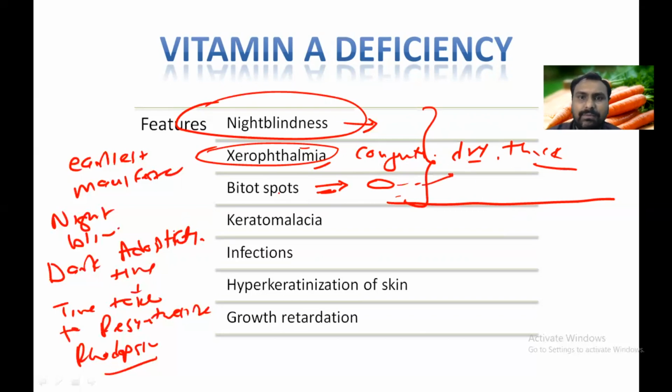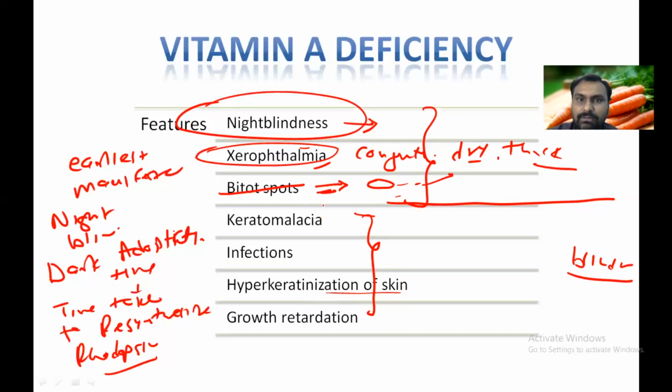So if it is not treated, then it may lead to keratomalacia, ulceration of the cornea, hyperkeratinization, and ultimately blindness. And vitamin A deficiency is a preventable blindness. It means if we diagnose this early with the help of Bitot spots or history, and give a single large dose of vitamin A, a person will recover completely. So that's why we should know about the different manifestations of vitamin A deficiency. Okay, so up to this we can cure.